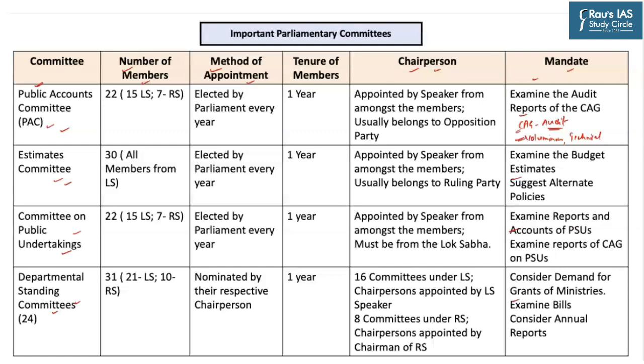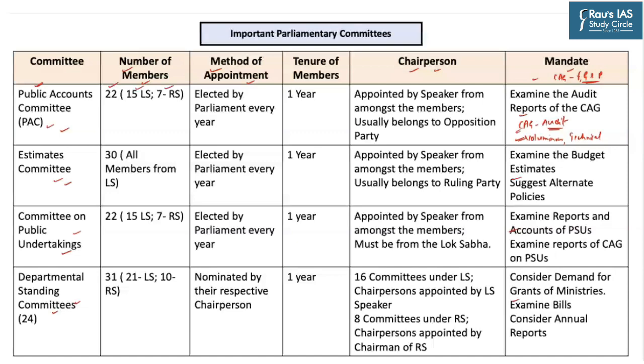So the basic mandate of the Public Accounts Committee is to examine the audit reports submitted by CAG. In fact, the Public Accounts Committee is in turn assisted by CAG, and that is why the CAG is referred to as the friend, guide and philosopher as far as the Public Accounts Committee is concerned. The Public Accounts Committee has 22 members, 15 from Lok Sabha and 7 from Rajya Sabha.